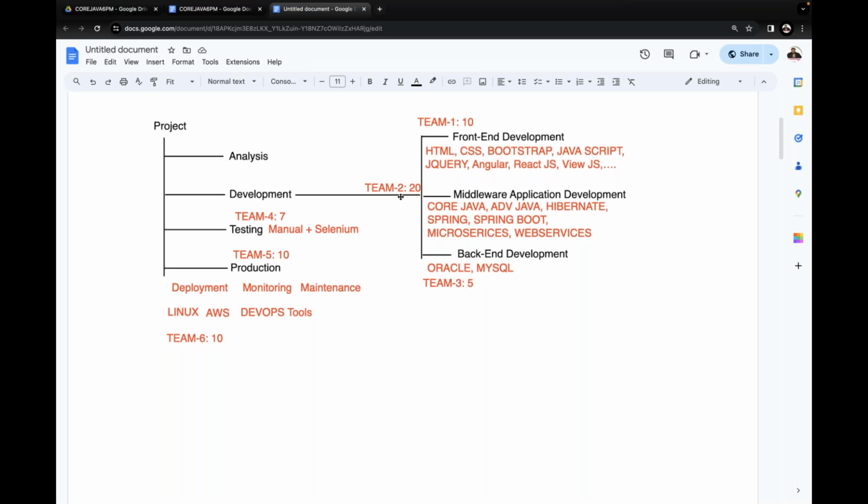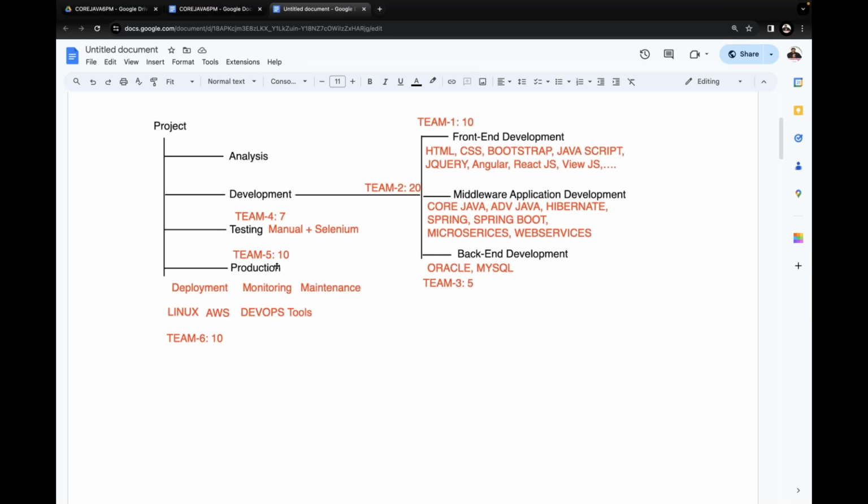For middleware application development, maybe a team of 20 members, for example. Maybe multiple teams work on middleware application development, because multiple modules are available, and each module is taken care of by a team. For backend development, a separate team with 5 members is provided, up to 3 teams. For testing, a separate team of 5 to 6 members.